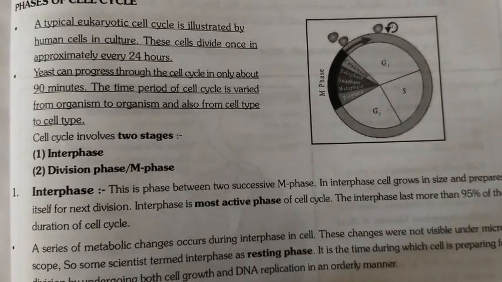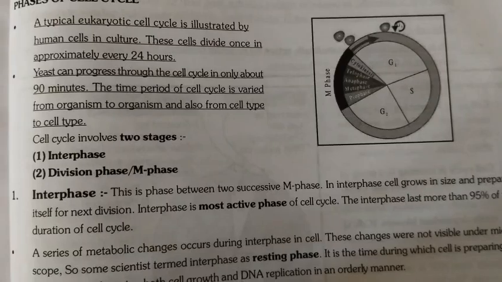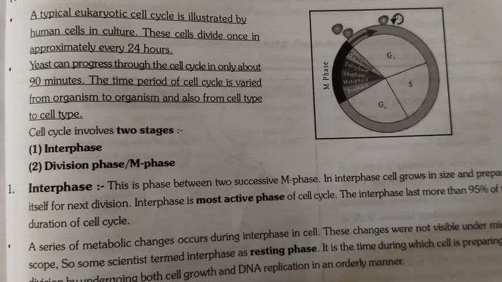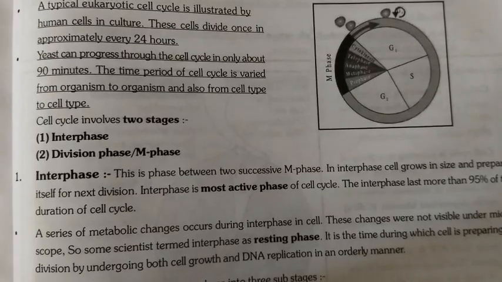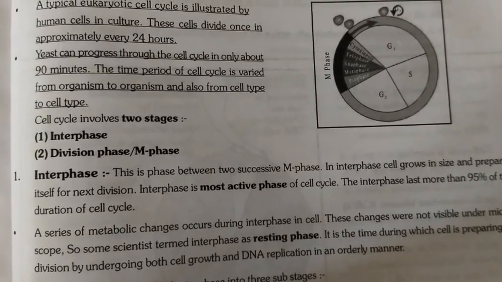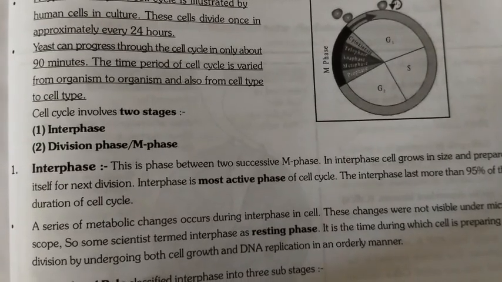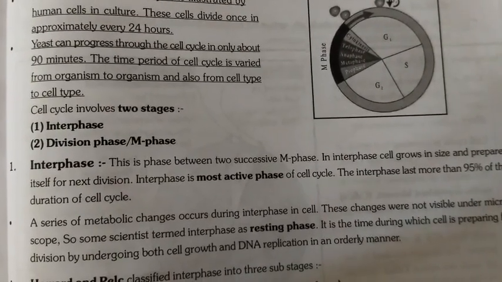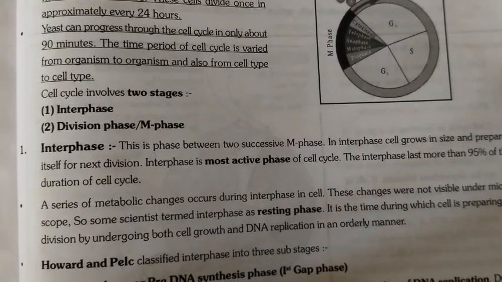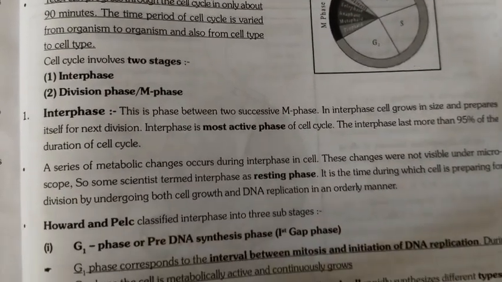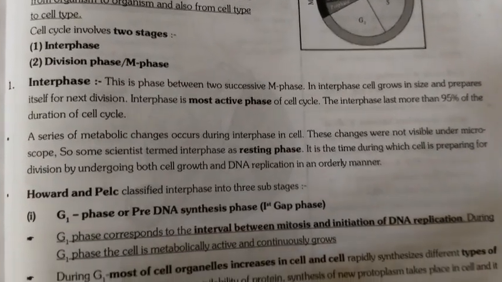Phase of cell cycle. A typical eukaryotic cell cycle is illustrated by human cell in culture. These cells divide once in approximately every 24 hours. Yeast can progress through the cell cycle in only about 90 minutes. The time period of cell cycle varies from organism to organism and also from cell type to cell type. A cell cycle involves two stages: 1, interphase, 2, division phase or M phase.